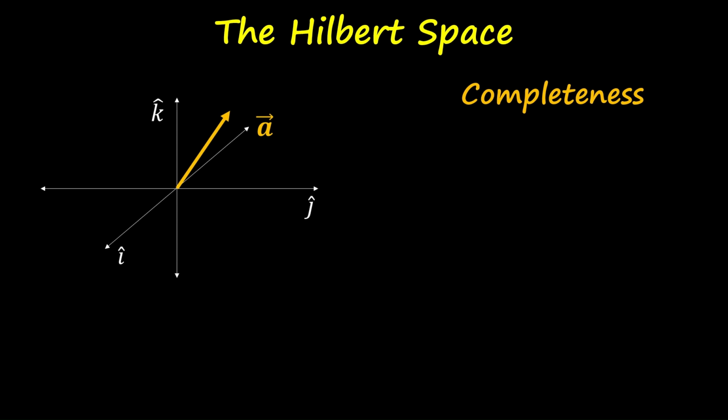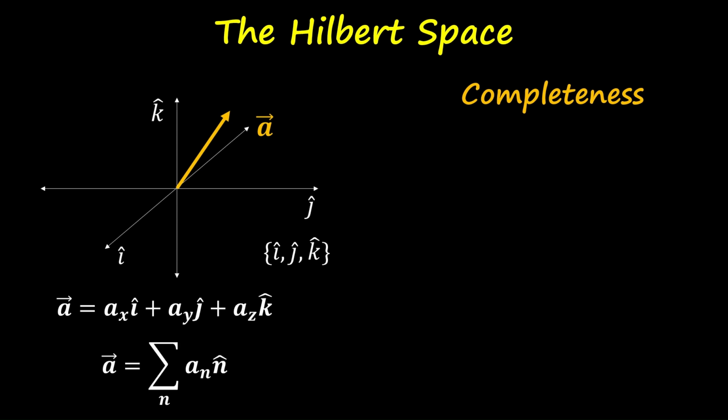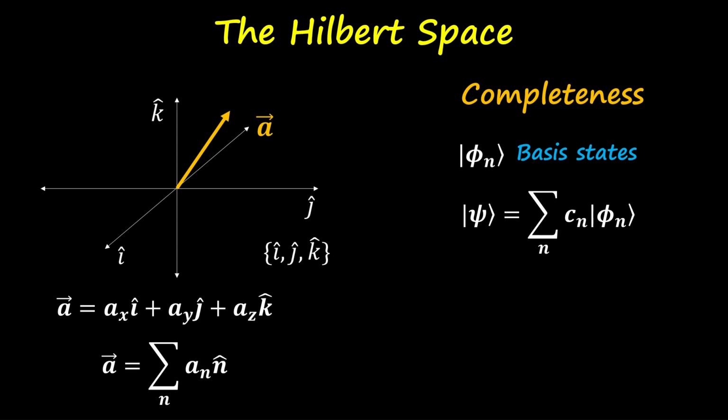Think about an ordinary vector in 3D space. You can represent any vector as a combination of the basis directions, that is i cap, j cap, and k cap. So this vector A, we can represent it like this, and we can write it in the summation form like this. Quantum mechanics works the same way, but now instead of physical directions like i, j, and k cap, we have abstract basis inside the Hilbert space. Now, any quantum state can be represented by these basis states.